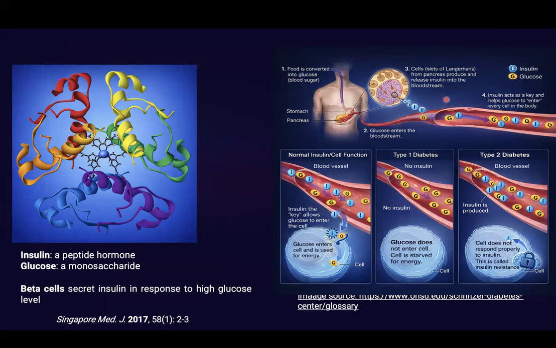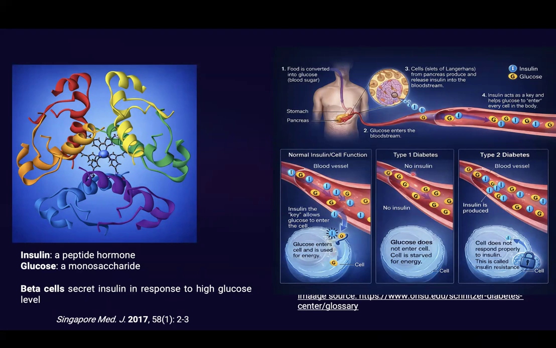As a result, the beta cells in the pancreas produce and release insulin into the bloodstream. Now, insulin acts as the key and helps glucose to enter the cells in the body. Under normal and healthy conditions, insulin works perfectly and glucose enters the cells. As a result, the cell can have enough energy.